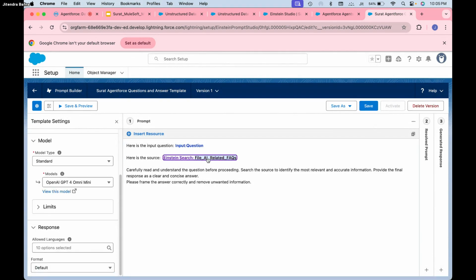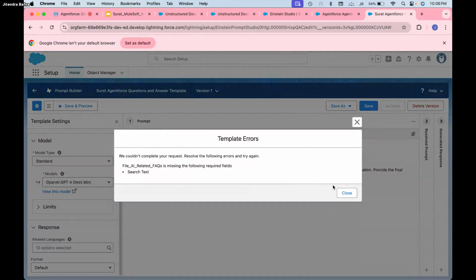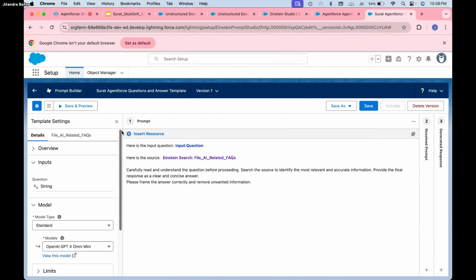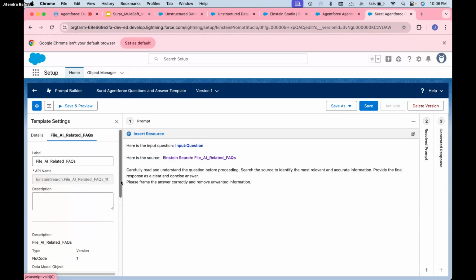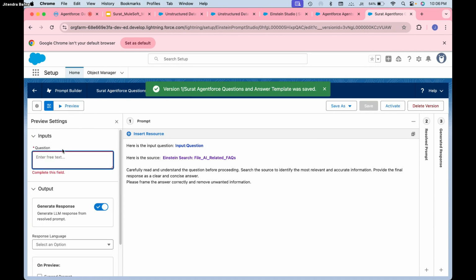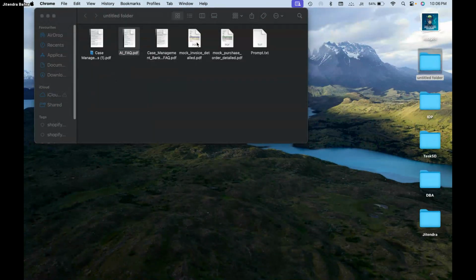Just double click. Let me save this. Sometimes it takes some time. Yeah, here I have to provide a free text question. Save this. Okay, now I can just preview. So let me take one question which was not working there, and hopefully it will work here.